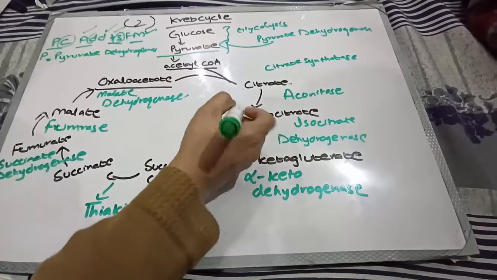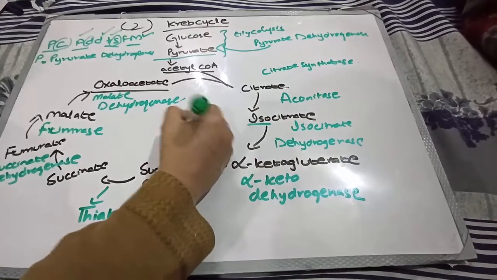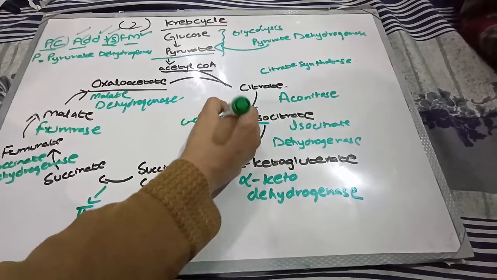So isocitrate has 6 carbons: 1, 2, 3, 4, 5, 6.